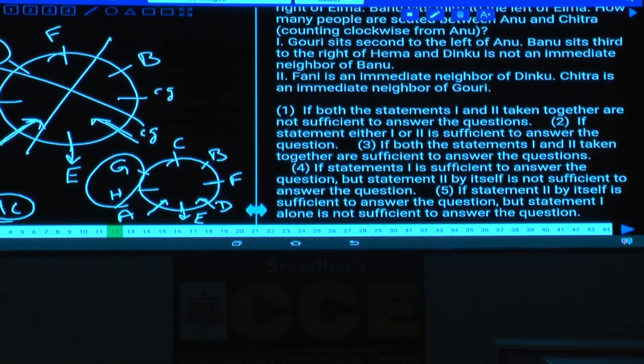Both the statements 1 and 2 together are sufficient, choice 1. Now this is about question number 12. Then the 13th one.